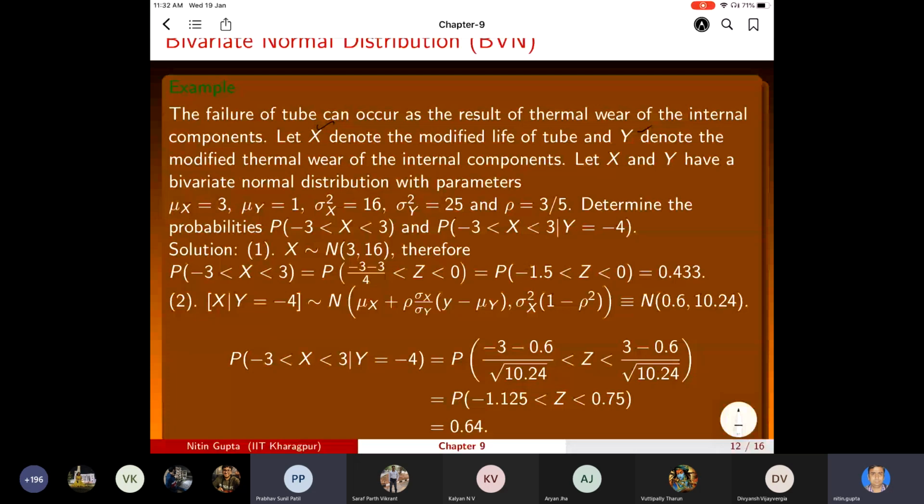Let X and Y have bivariate normal distribution with parameters mu X as 3, mu Y as 1, sigma X square as 16, sigma Y square as 25, rho as 3 by 5. Determine this probability: X is between minus 3 to 3.